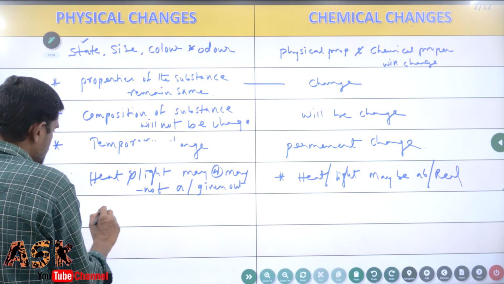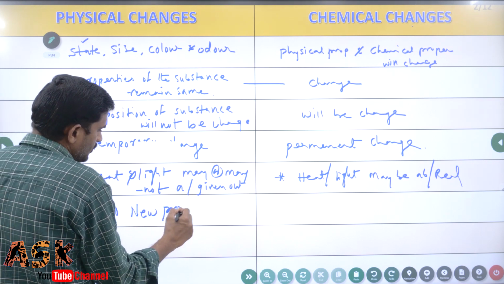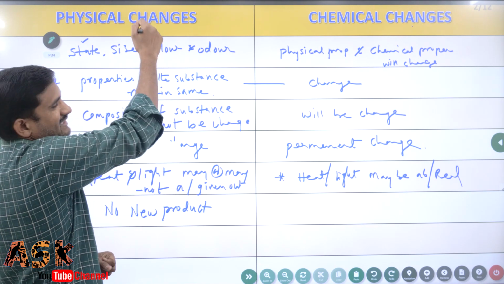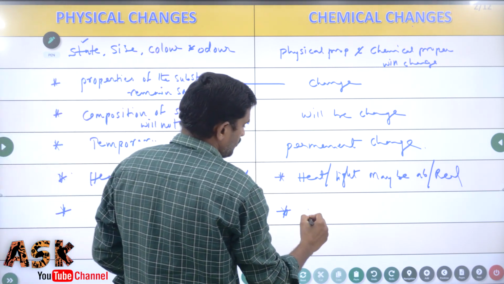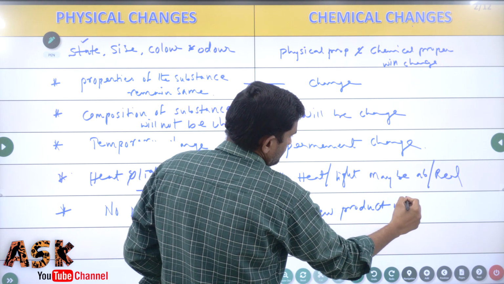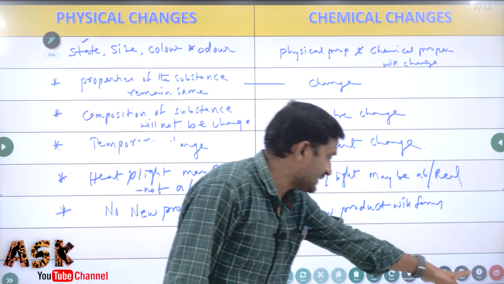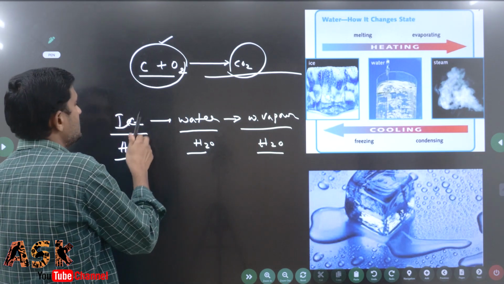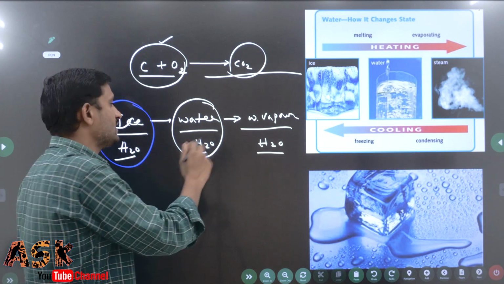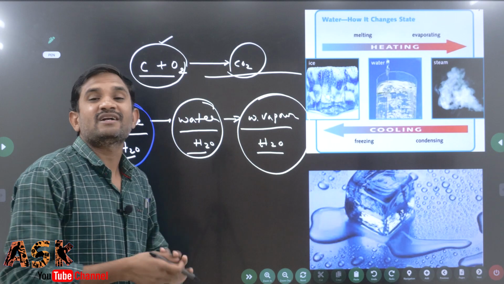Next one, most important: no new product. A new product will not be formed in physical changes. But in chemical changes, a new product will compulsorily be formed. Let us see. Ice turns into water, but no new product. Water turns into water vapor, no new product. Water vapor turns into water, no new product.